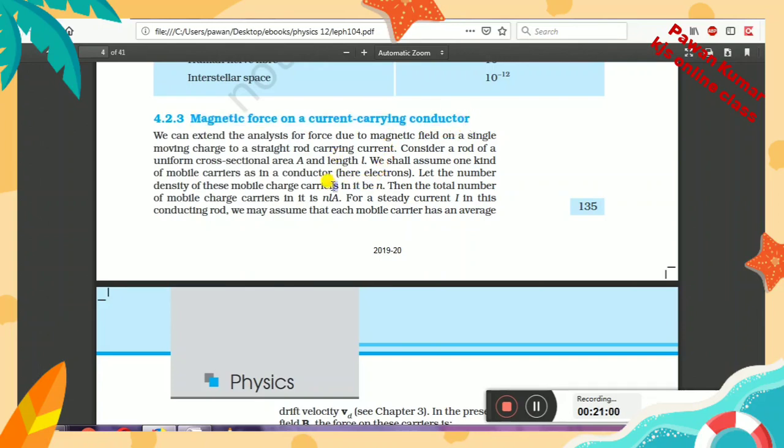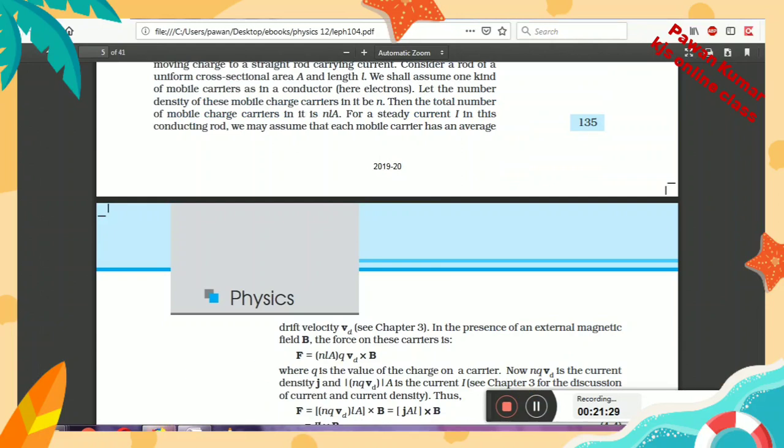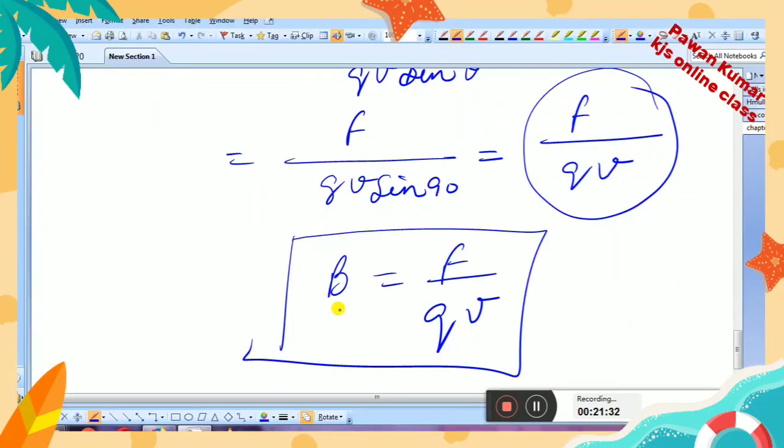The answer is yes, because in a current carrying conductor, what do you have? You have current. Okay, and current is what? Current is the rate of flow of charge. That means inside the conductor you have charge only, and if that current carrying conductor is placed in a magnetic field, then it will also experience some magnetic force. So that magnetic force we have to calculate here. For this force we have to do one derivation.